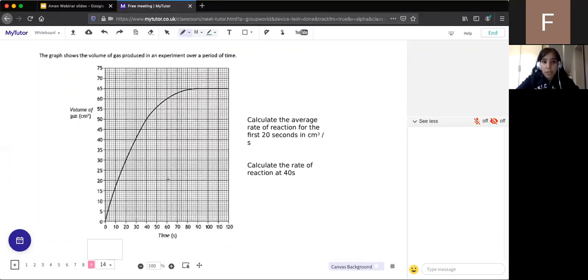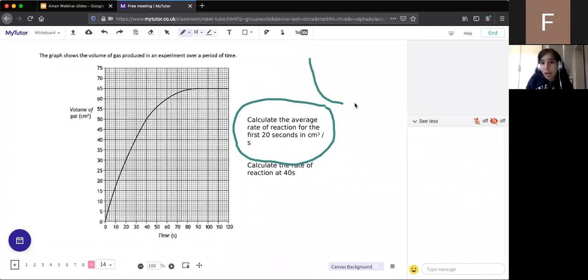So let's start with this question here. The first question is to calculate the average rate of reaction for the first 20 seconds in centimeters cubed per second. And this type of question is not a higher tier question, it's for both tiers. So to calculate the rate of reaction, remember I said it's either the reactants used or the product formed divided by time. And we can see this type of graph where it's going up is a product formed graph. And we can see that the volume of gas is being formed. So the gas is being formed and it's going up. If it was going down like this, that would be reactant being used. So they're the two types of graphs, and it's important that we can distinguish between those two.